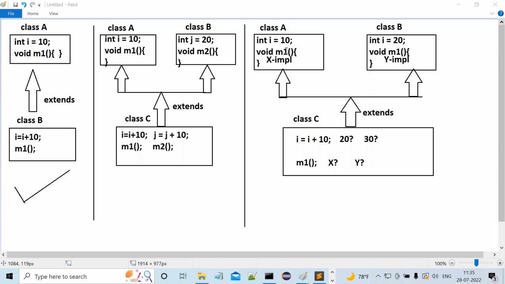But in Java, that style is not available. Java doesn't follow any ordering for the super classes. In Java, before the JVM, first the compiler has to resolve this situation. So the compiler has to check whether the i variable and M1 method exist in both the super classes. If the i variable and M1 method exist in both the super classes, definitely there is confusion. Because of this reason, multiple inheritance was totally removed from the Java programming language. Even though the second case is not giving any problem for us.